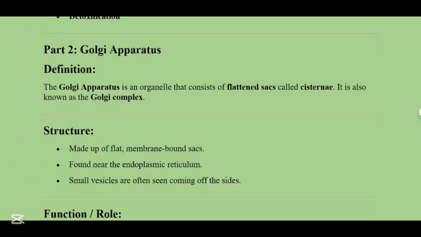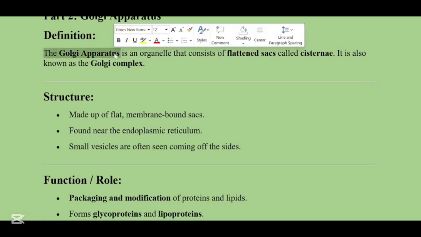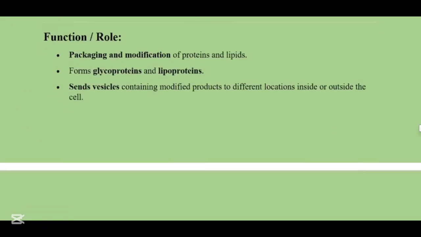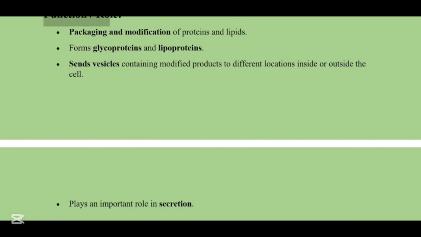Now, let's learn about the Golgi apparatus. The Golgi apparatus is an organelle that consists of flattened sacs. The flattened sacs are known as cisternae. It is also known as the Golgi complex because it is a whole complex of functions. It is made up of flat membrane bounded sacs and it is found near the endoplasmic reticulum. Small vesicles are often seen coming off the sides. What is the function of the Golgi complex? The Golgi complex helps in packaging and modification of the proteins and lipids which were given by the endoplasmic reticulum.